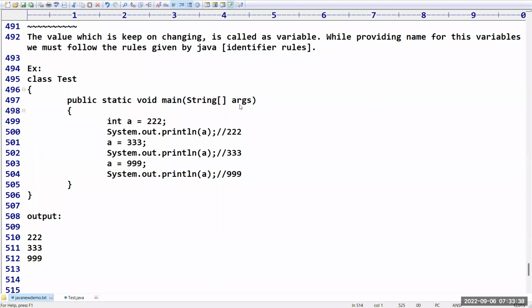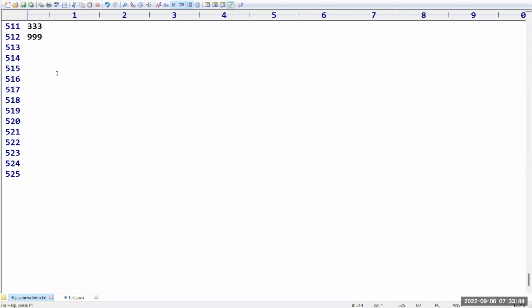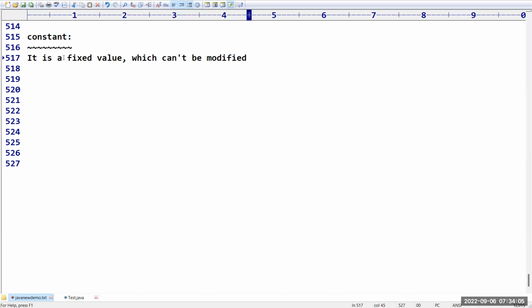Yes, sir. Understood. Right. So opposite to this, there is one more concept, which is nothing but constant. Variable means what? It keeps on changing, right? But constant means it is a fixed value which can't be modified by the programmer.